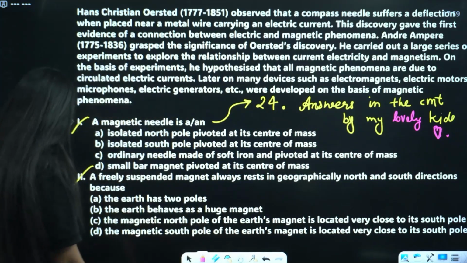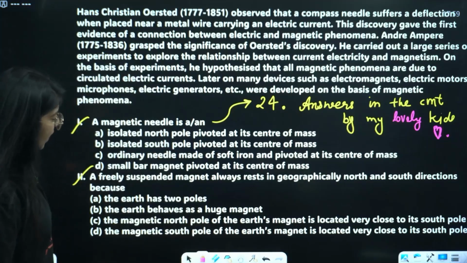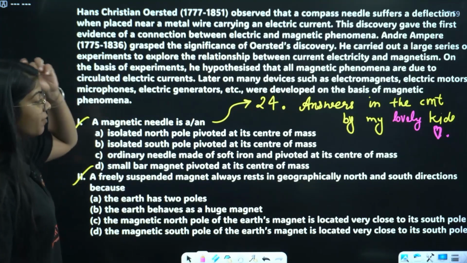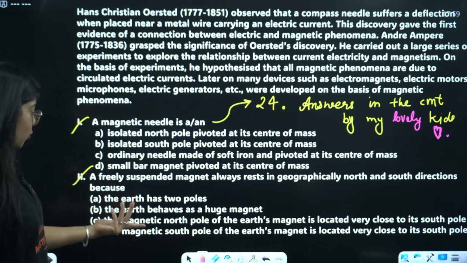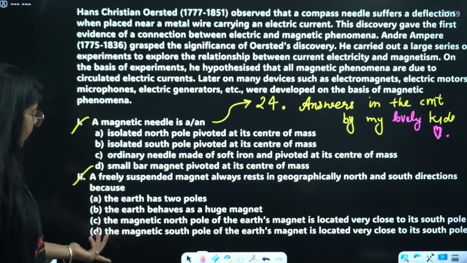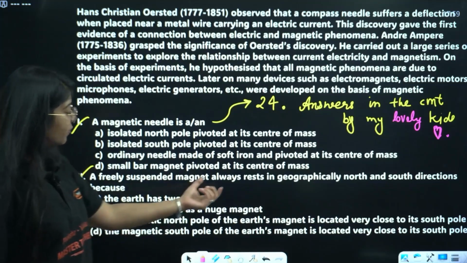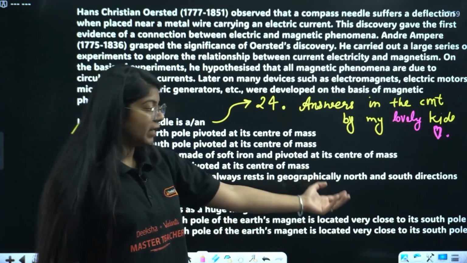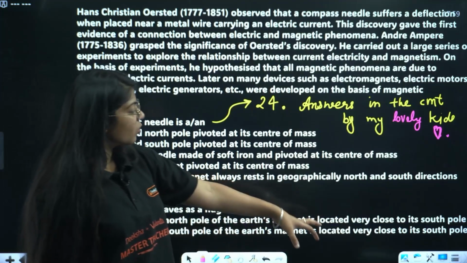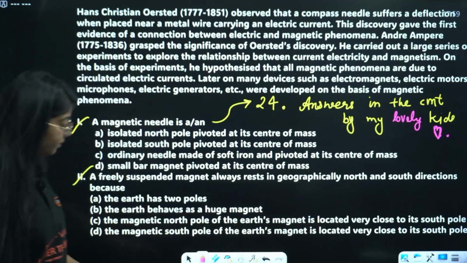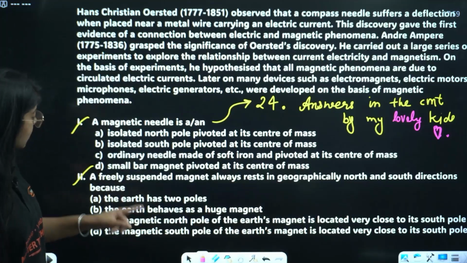Okay, next we have: a freely suspended magnet always rests in geographically north and south direction because the earth has two poles. The earth behaves as a huge magnet. The magnetic north pole of the earth's magnet is located very close to south pole. The magnetic south pole of the earth's magnet is located very close to the south pole. Which is the true answer?